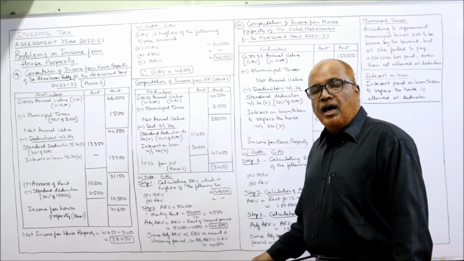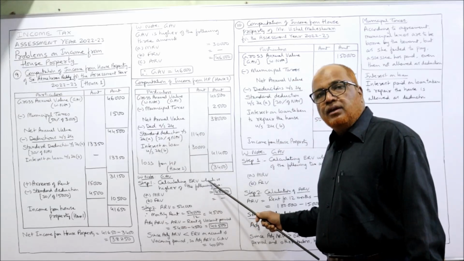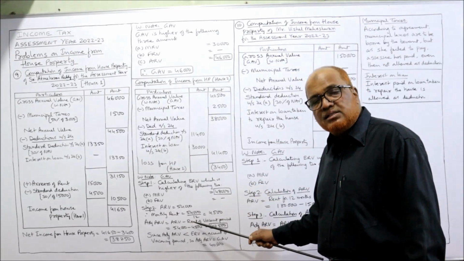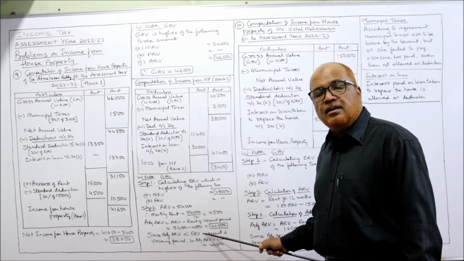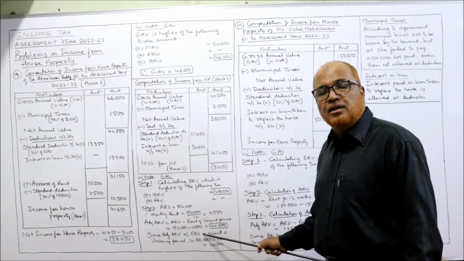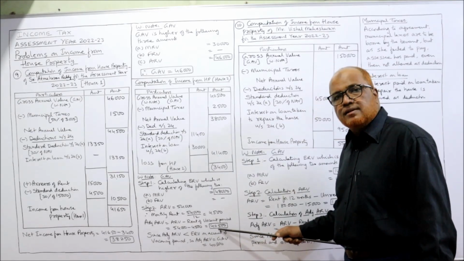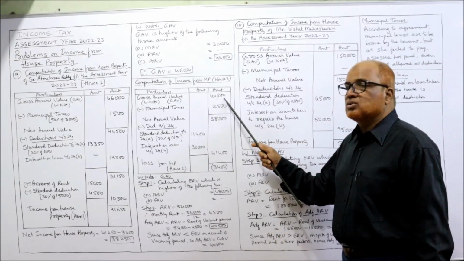So here we can write adjusted ARV is less than ERV on account of vacancy period. Then whatever adjusted ARV is there, that itself is the GAV according to the provisions of Income Tax Act. So here 40,500 is less. So 40,500 is the GAV.